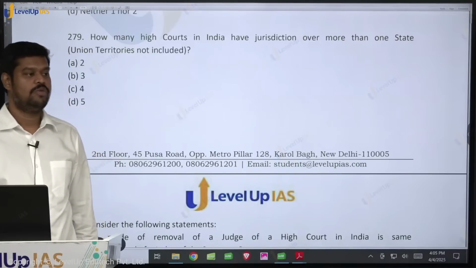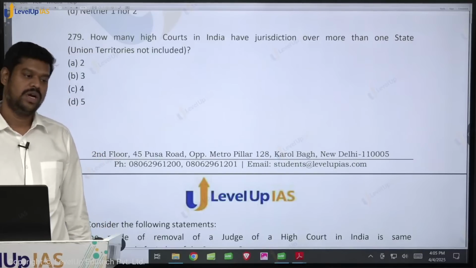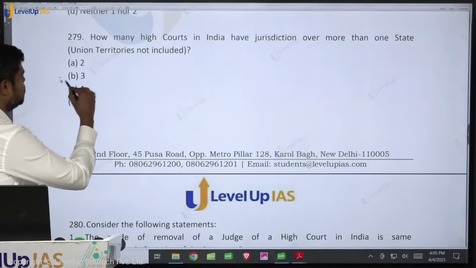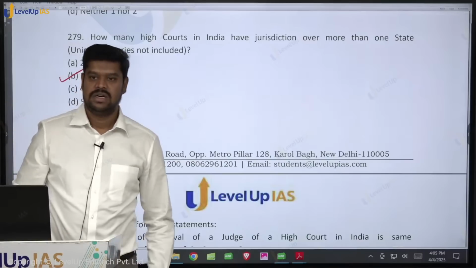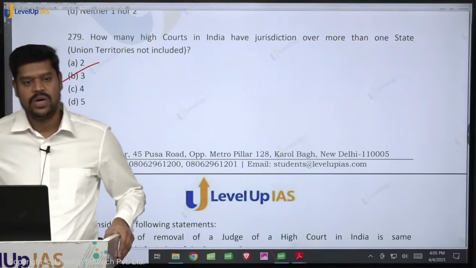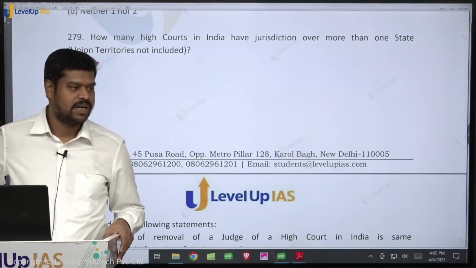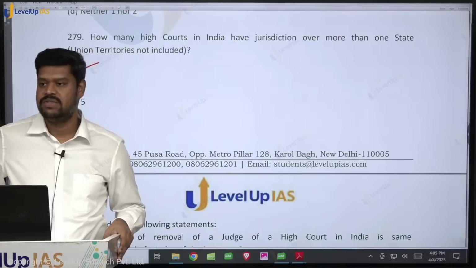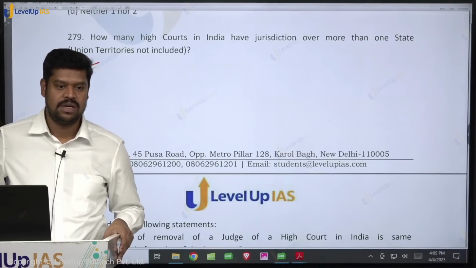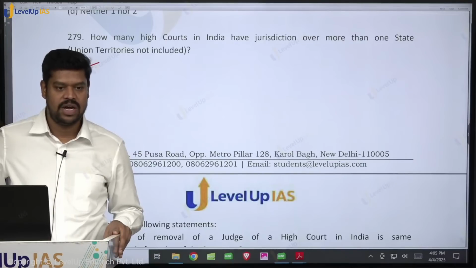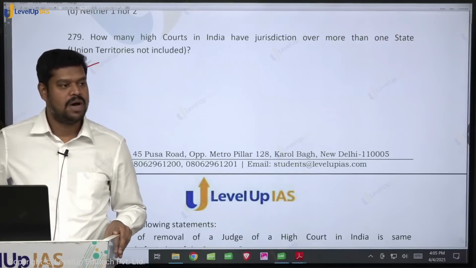But don't stop here. Also see how many high courts have jurisdiction over the union territories as well. So they can ask that also. Can you quickly answer this question? Which high court has jurisdiction over the union territory of Puducherry? It is the Madras High Court. Which High Court has jurisdiction over Andaman and Nicobar Islands? It is Kolkata High Court. Which High Court has jurisdiction over Lakshadweep? Kerala High Court. Very good. Which High Court has jurisdiction over Dadra and Nagar Haveli and Daman and Diu? It is Bombay High Court.